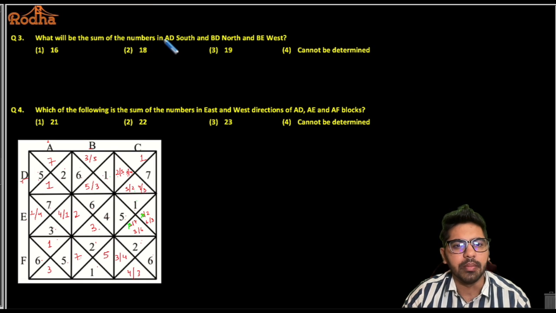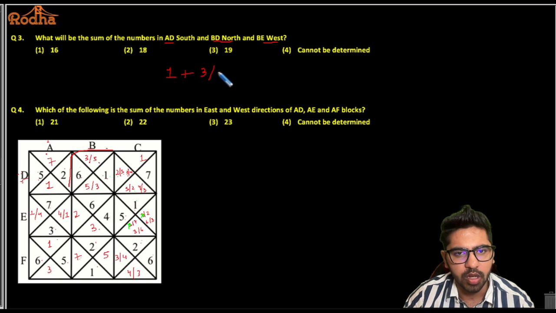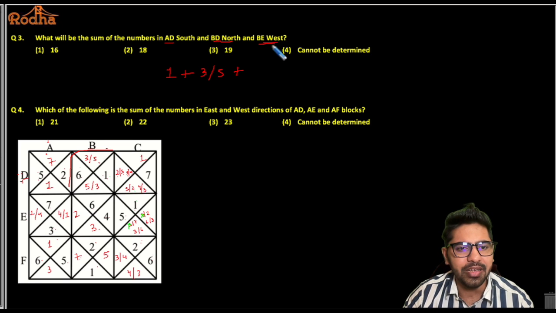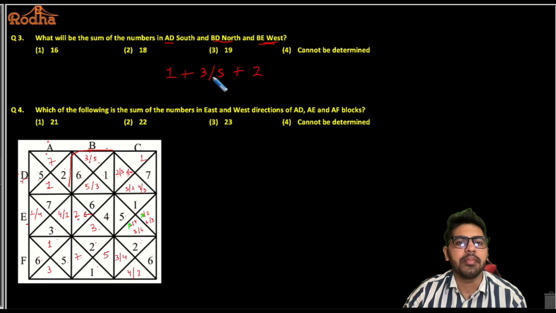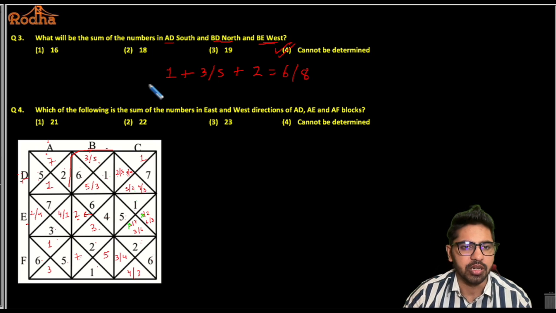What will be the sum of the numbers in AD South and BD North and BE West? Okay, so AD South is 1, okay, plus BD North, so B and D, that is this square, and North we have 3 or 5, right? So it can be 3 or 5, plus BE West, so BE, and I want to go to the west side from the center, so which is 2, so plus 2 here, right? So I can say my sum can be either 6 or it can be 8. There are both the possibilities, right? So my answer will be definitely cannot be determined, isn't it? Alright. The last question here.